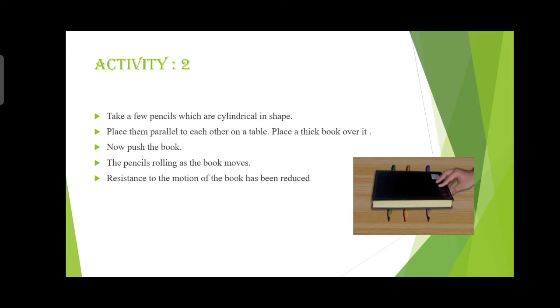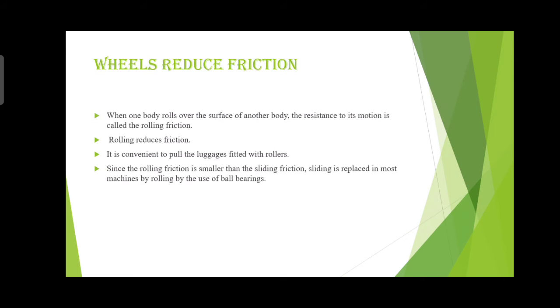Then the resistance to the motion of the book has been reduced because of rolling. The book is placed on what? Pencils. So the resistance may be reduced. Okay, the resistance of motion may be reduced. Wheels reduce friction.